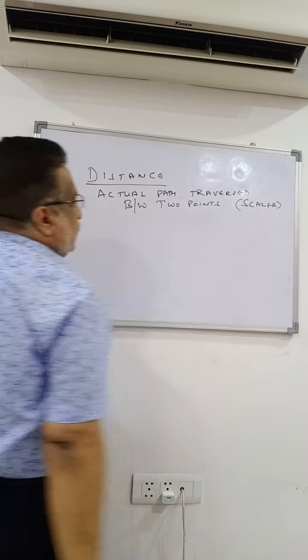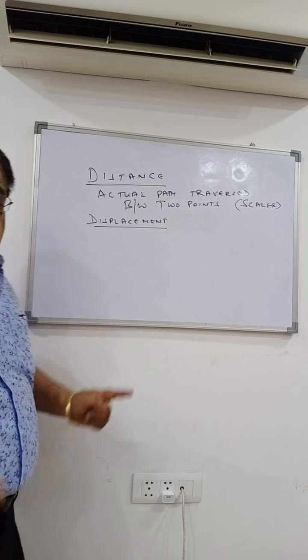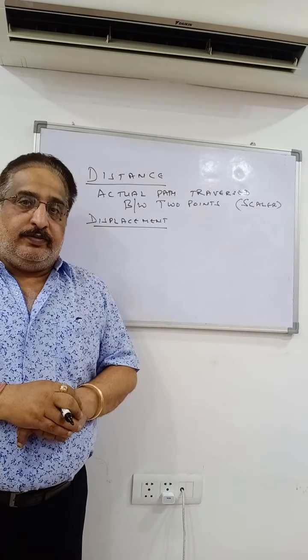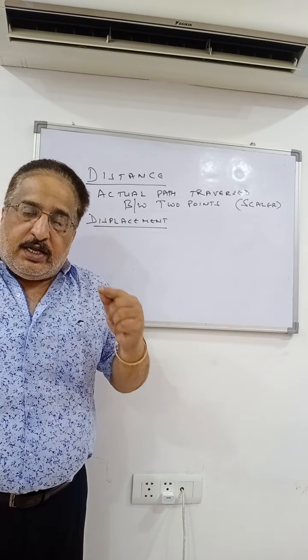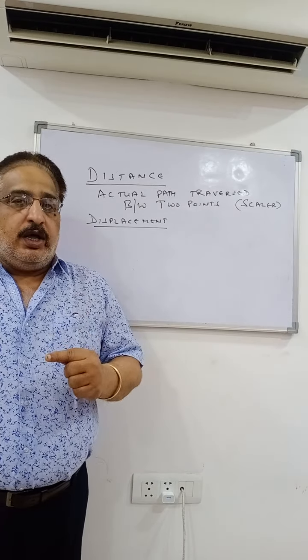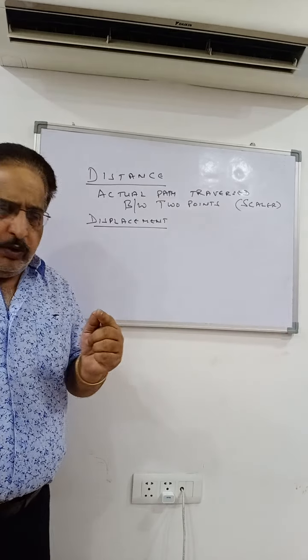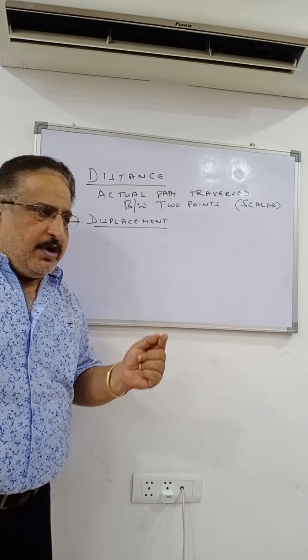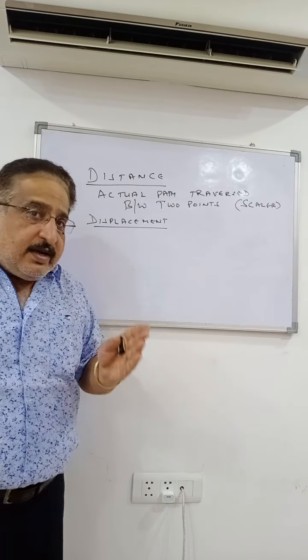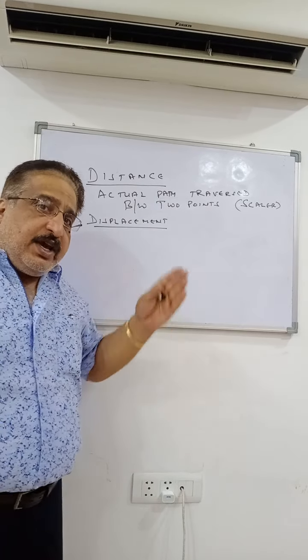Then a similar type of thing, but that is a vector, displacement. It is the shortest distance between 2 points. Distance can be, you can go to your school through one street covering 3 kilometers or from the other street covering 4 kilometers. Distance in each case will be different. But if the shortest distance is 3 kilometers, then this shortest path traversed will be called the displacement.